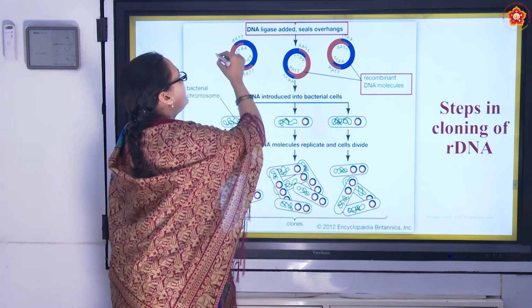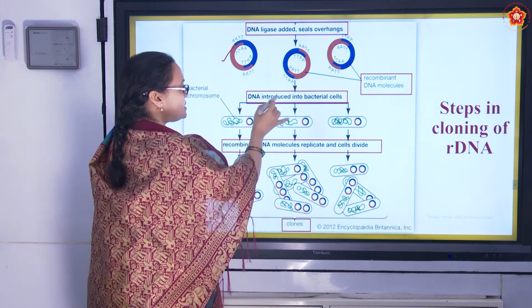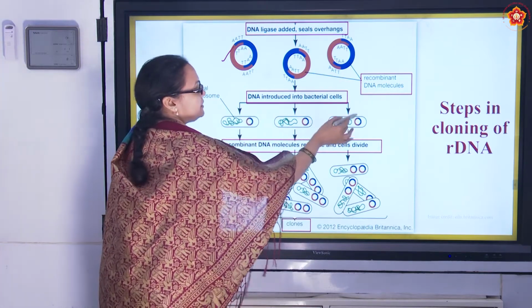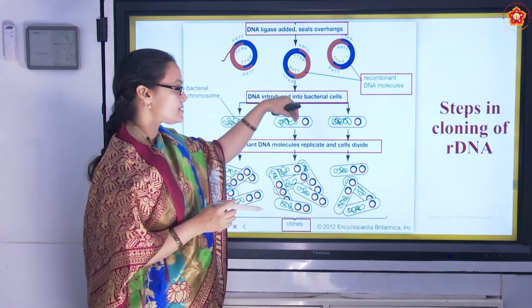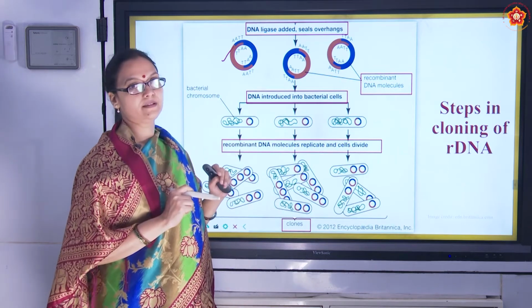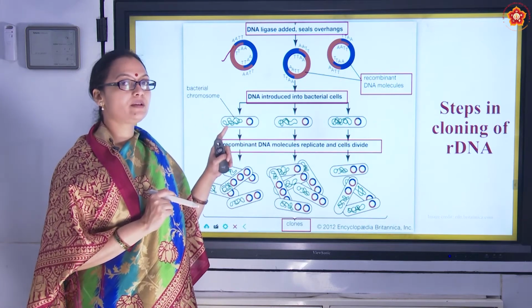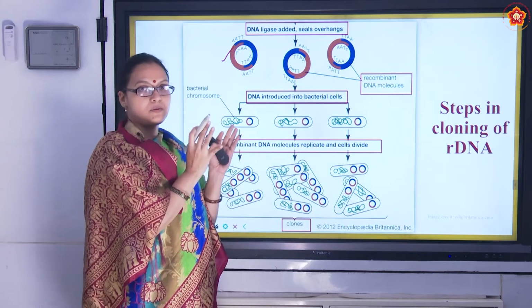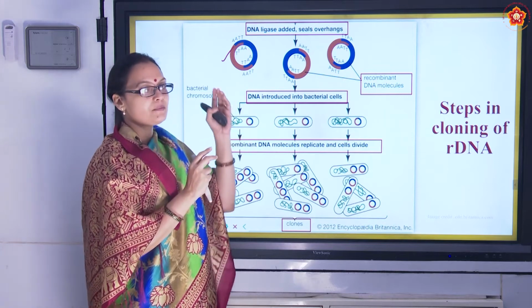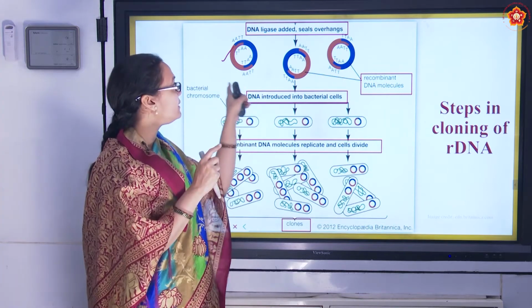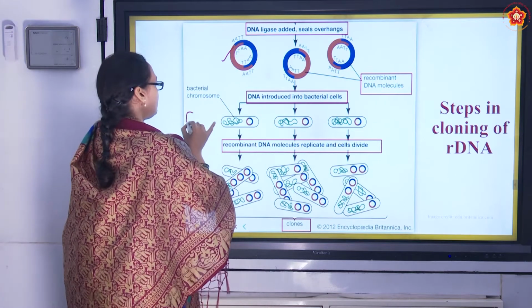So now we got our recombinant DNA. This is the new DNA. So what do we do now? We take this new DNA and we introduce it into the bacterial cells, the host cell which does not have a DNA of this type. If you remember, we spoke about Salmonella typhimurium and E. coli. From Salmonella typhimurium, the antibiotic resistant gene, we cut it, we put it into a plasmid, and we made a recombinant DNA. Now this recombinant DNA, we are putting it into E. coli. This is an example we are talking about.